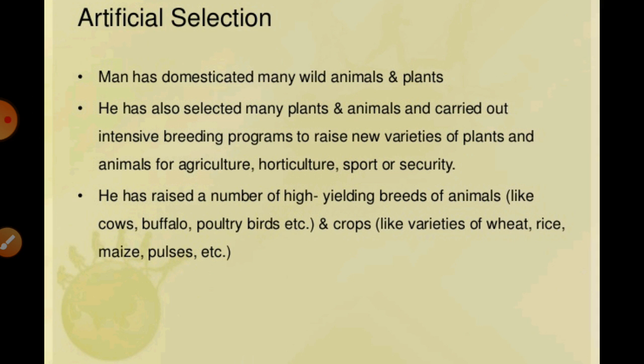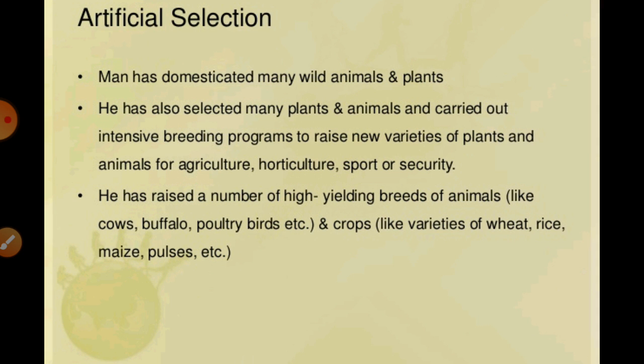He also developed new high-yielding varieties of crops, such as Pusa, Sonalika, IR8 and Jaichung. These are different varieties of wheat, rice, maize and pulses. Why? Because this is artificial selection.